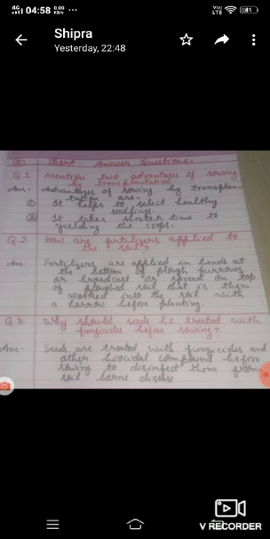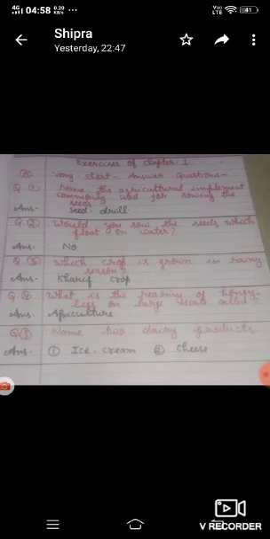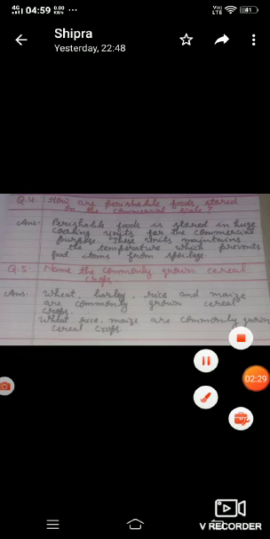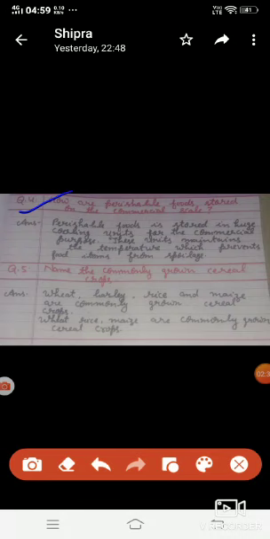Next question from short answer questions. How are perishable foods stored on the commercial scale? Answer is, perishable food is stored in huge cooling units for commercial purposes. These units maintain the temperature, which prevents food items from spoilage.